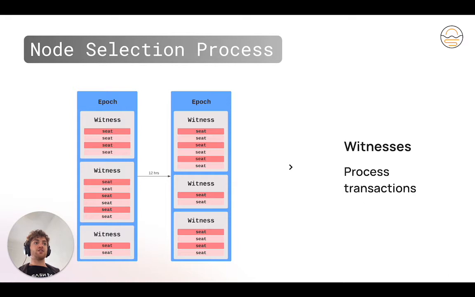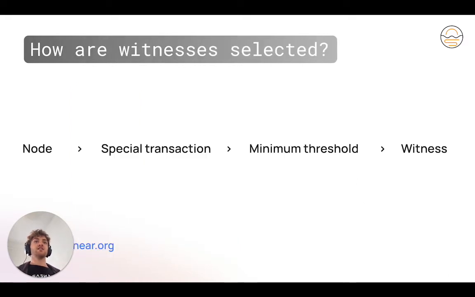So, how are the witnesses actually selected? Nodes that want to be selected as witnesses for a particular epoch will submit a special transaction called stake action, indicating an amount of tokens staked, locking that amount in the transaction for 3 days. Based on the set of all special transactions submitted during that epoch, the TPoS algorithm will then determine the minimum threshold of stake tokens needed to become a witness for the following epoch.